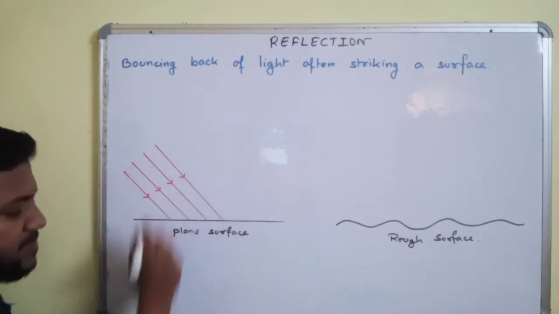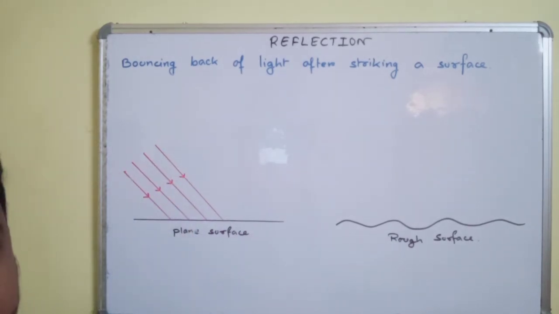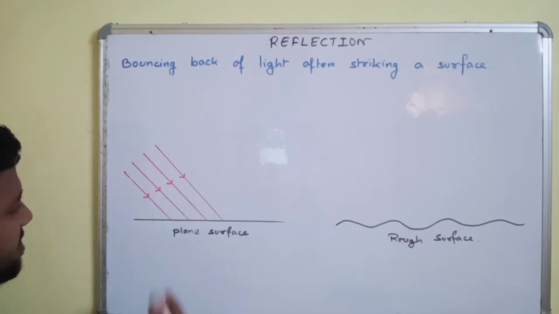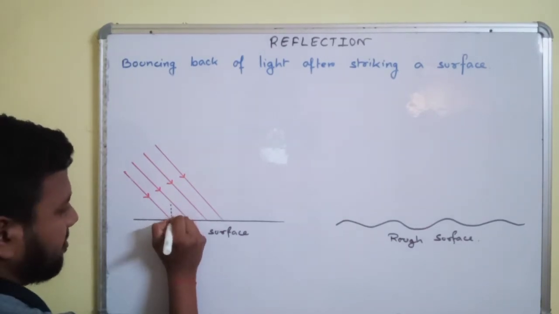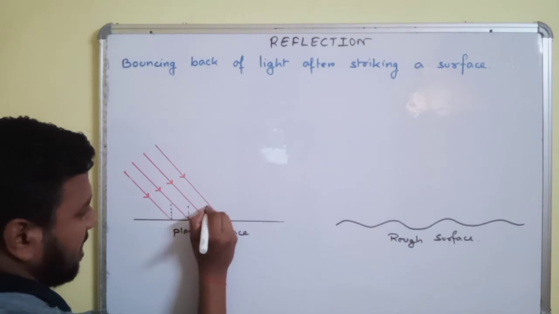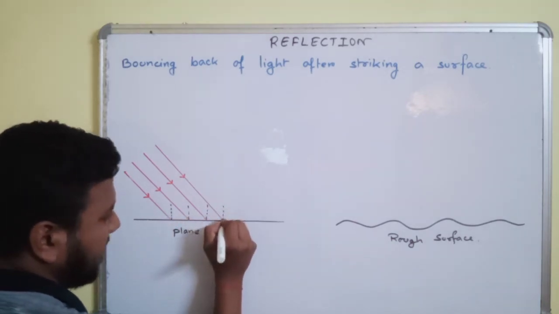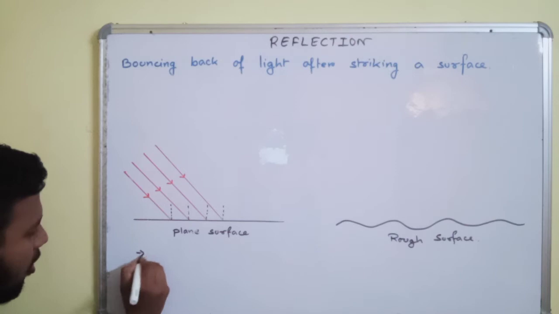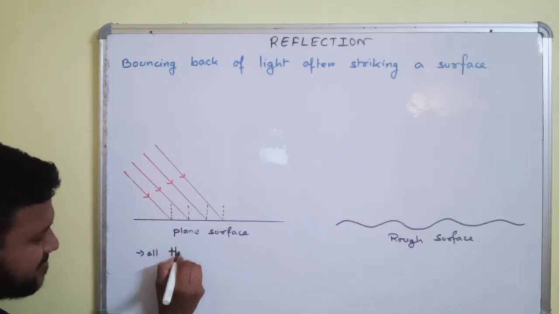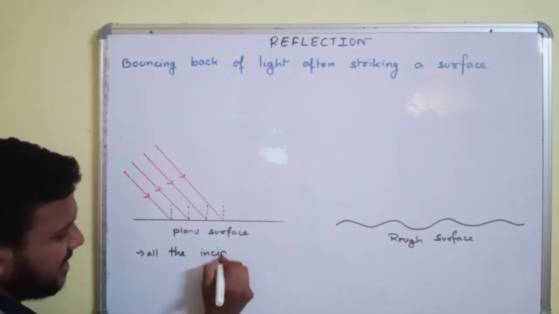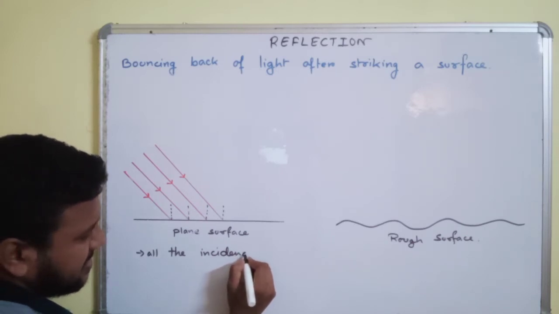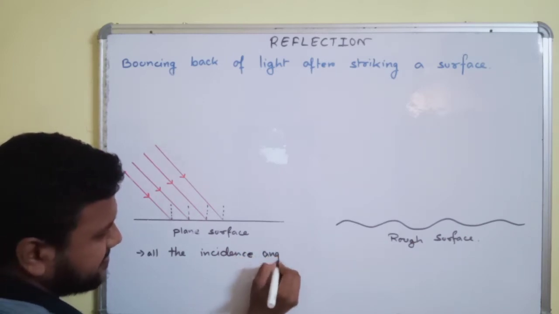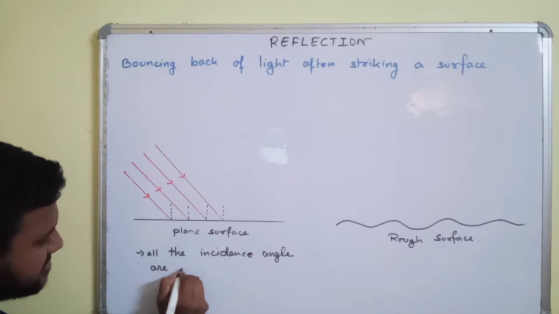Now, we can also find the normal. The normal will be perpendicular to the plane surface. Now we will observe that all the incident angles are the same.